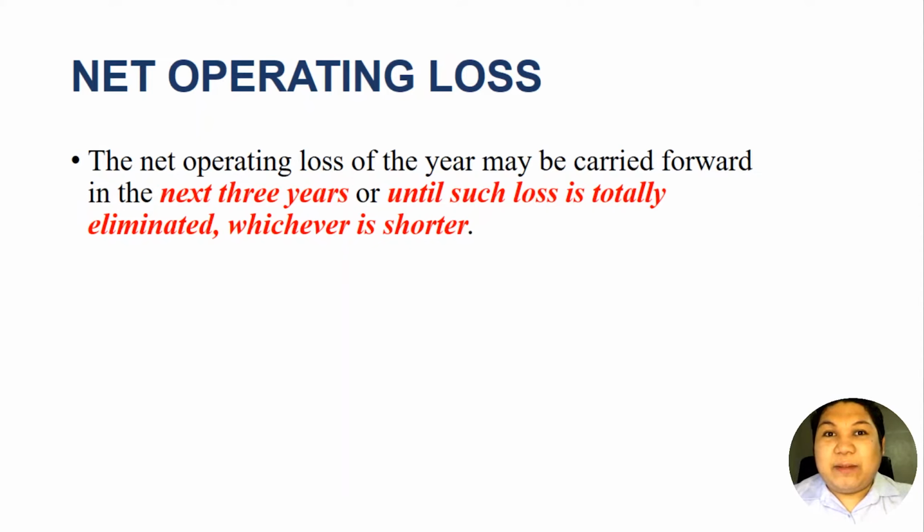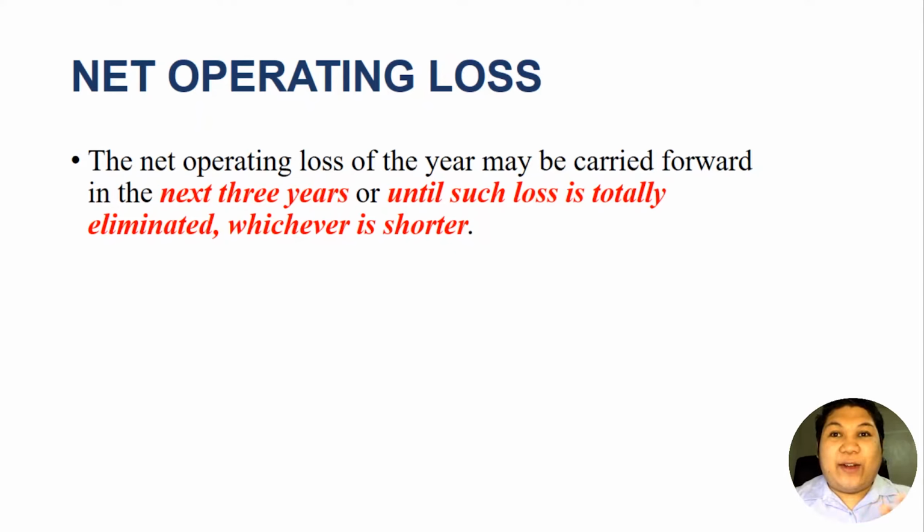But in this particular scenario, the loss to be carried forward is not a capital loss, but an operating loss. In the capital loss, we can carry over such net capital loss only for 1 year. But net operating loss can be carried forward for 3 years. Okay? This is something unique to net operating loss carryover.